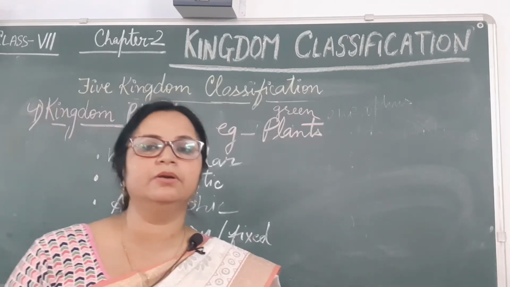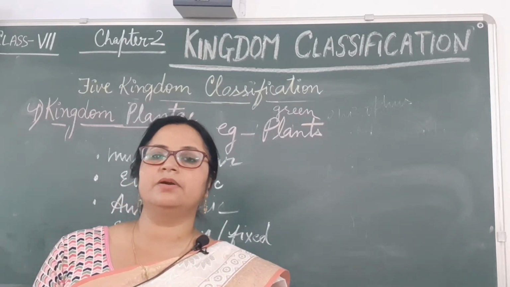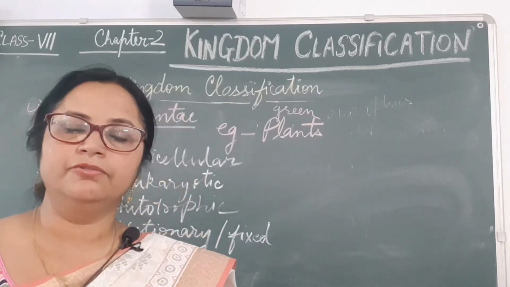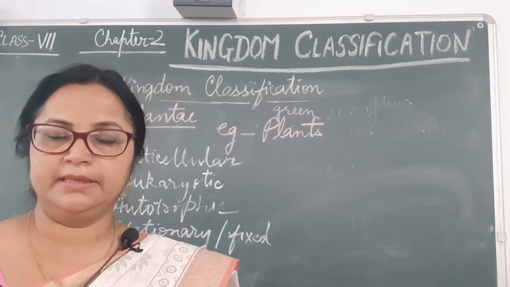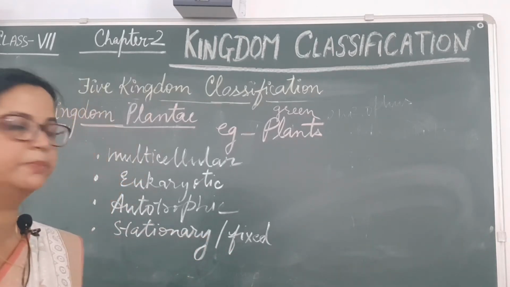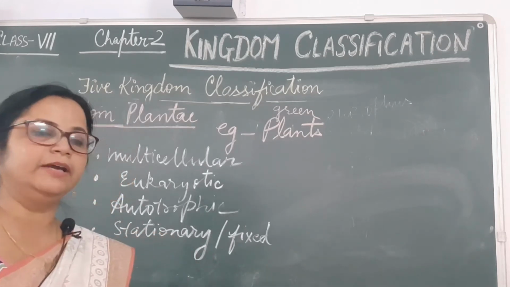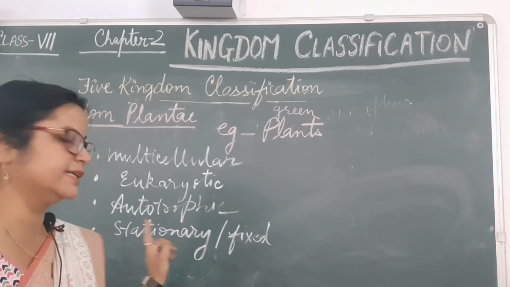Why is it not showing locomotion, and why are animals showing locomotion? Because animals are not able to make their own food. In search of food, animals show locomotion. Plants can make their own food due to the presence of chlorophyll by the process of photosynthesis. That's why plants are fixed and stationary.